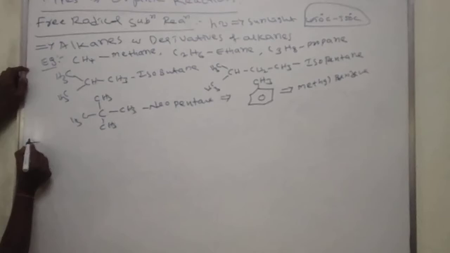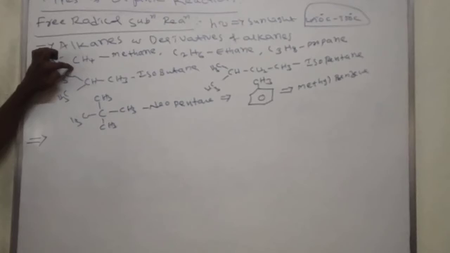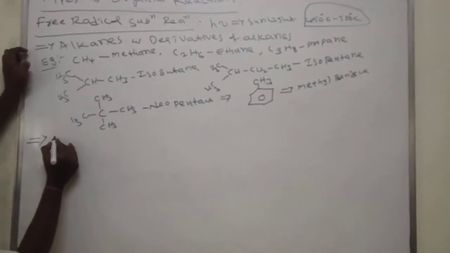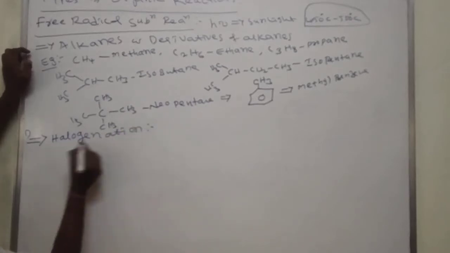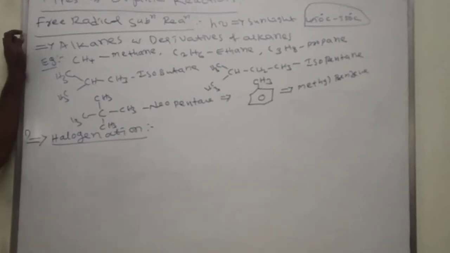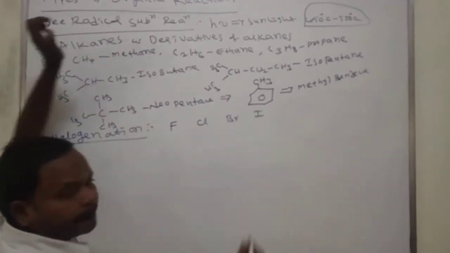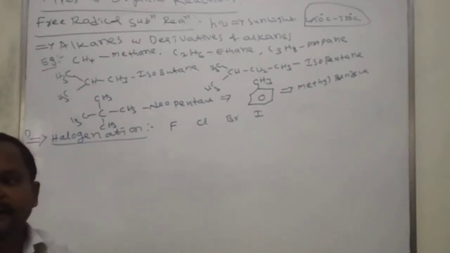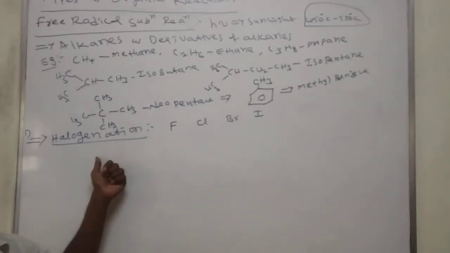Now I will start with the free radical substitution reaction with methane. In that, I will take halogenation as an example. What is the meaning of halogen? Chlorine, bromine, iodine, the 17th group elements, are called halogens.